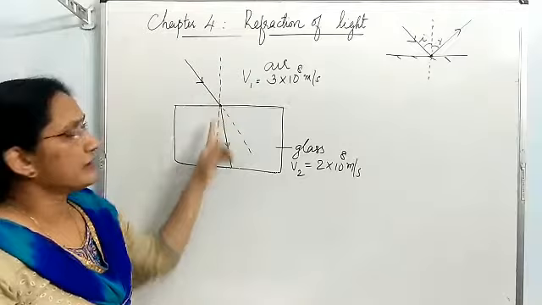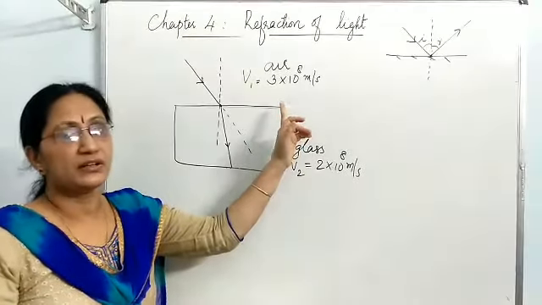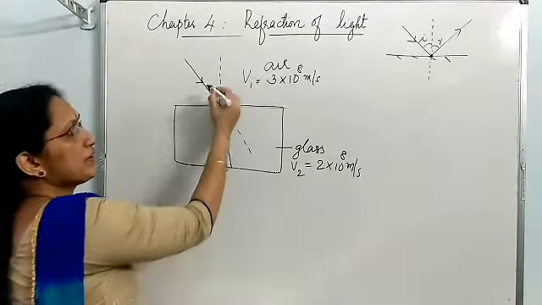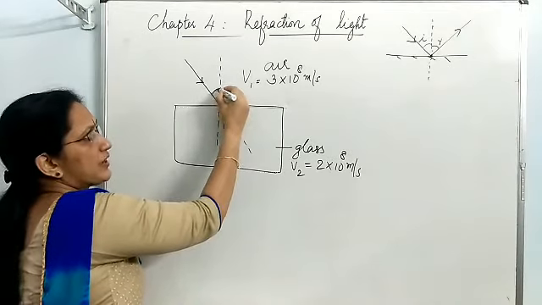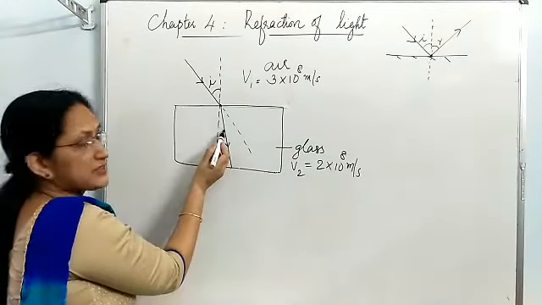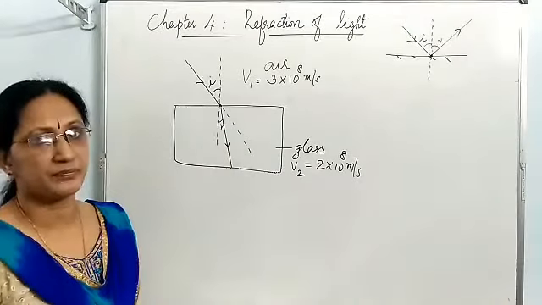This normal means it must be at 90 degrees with the surface of the glass block. Then the angle between the incident ray and this normal is known as the angle of incidence. The angle between the refracted ray and normal is known as the angle of refraction.